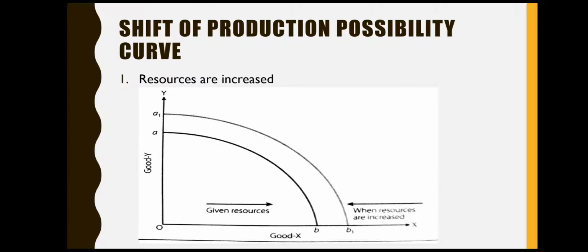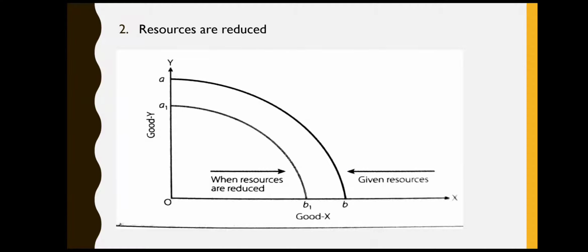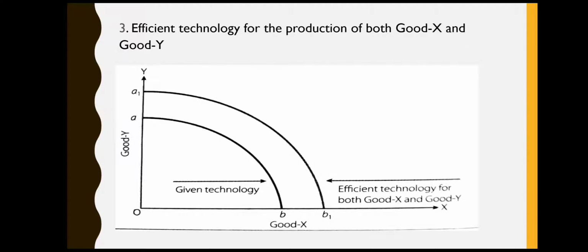Shift of production possibility curve. Shift of the curve takes place when there is an increase in resources. Whenever there is an increase in resource, there will be a rightward shift of production possibility curve. When resources are reduced, there will be a leftward shift of production possibility curve. And when efficient technology is available for both good X and Y, then production possibility curve is going to shift towards right.